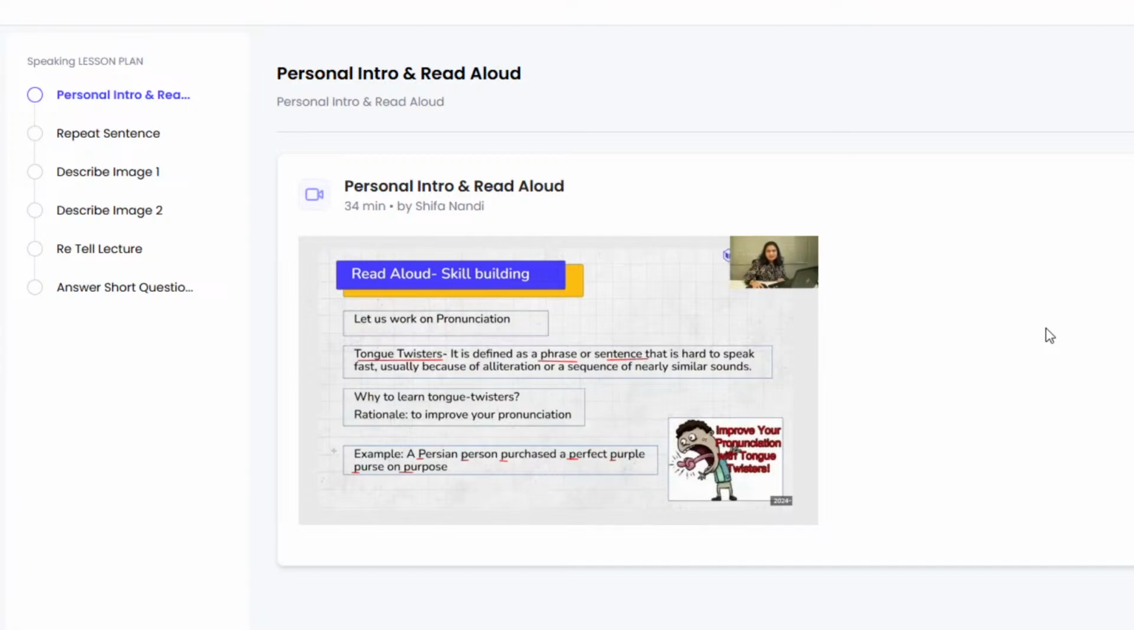Well, that certainly is. But are you finding it tricky? Well, that's why they're called tongue twisters, because they can be tricky even for native speakers. But don't worry, just take a deep breath, slow down, and repeat. So do that with me. A Persian person purchased a perfect purple purse on purpose.